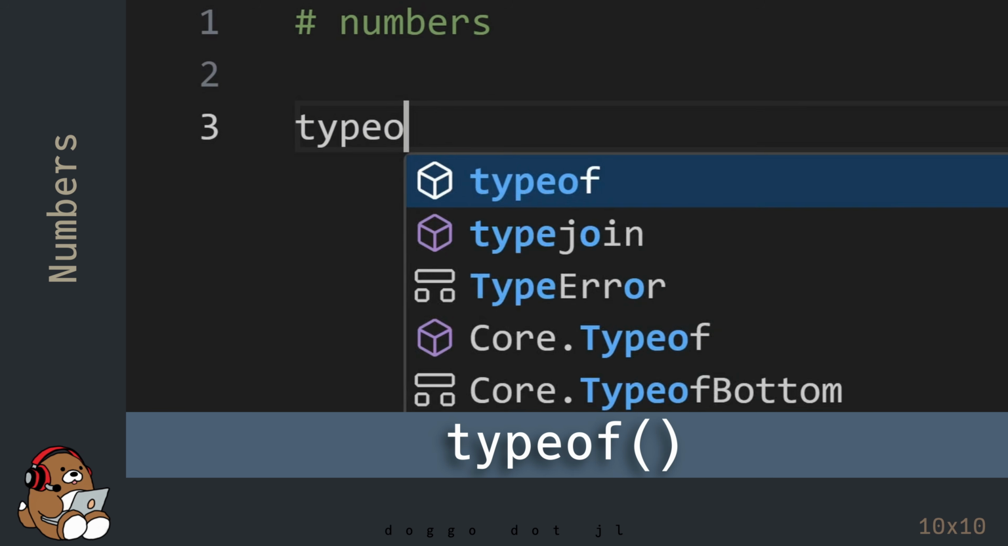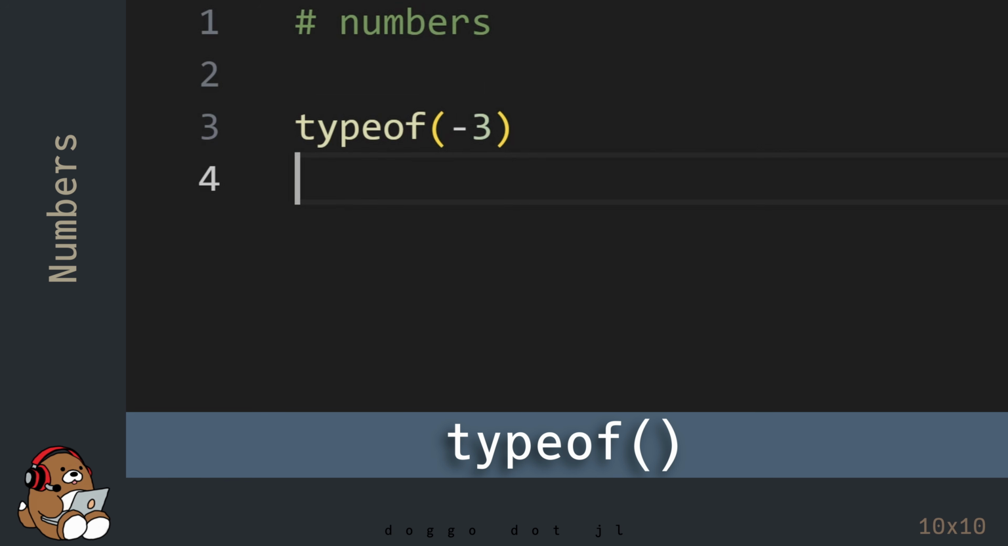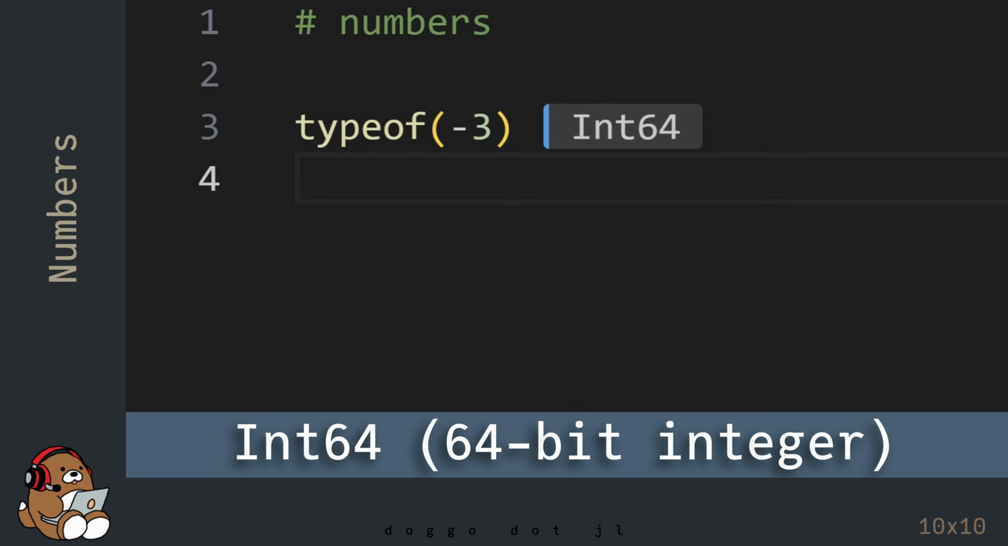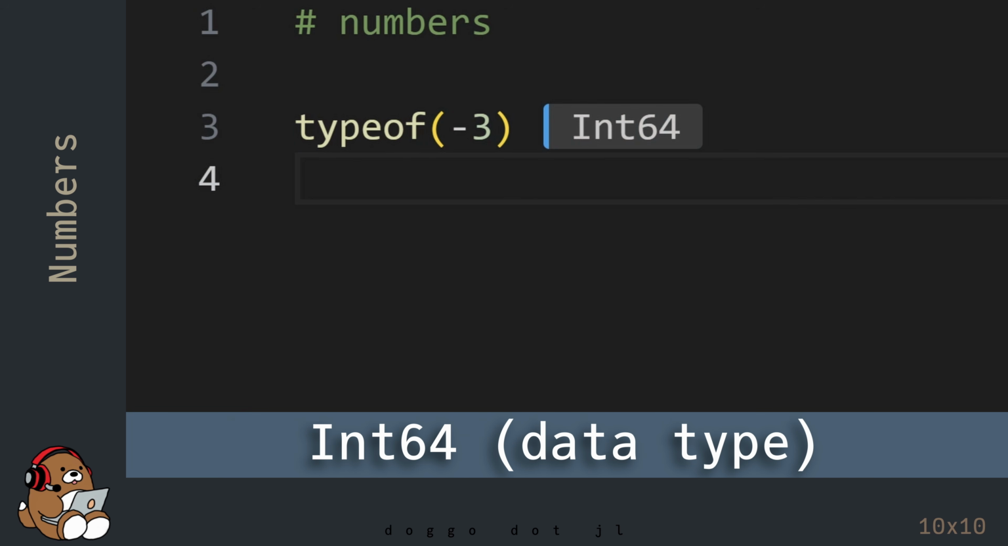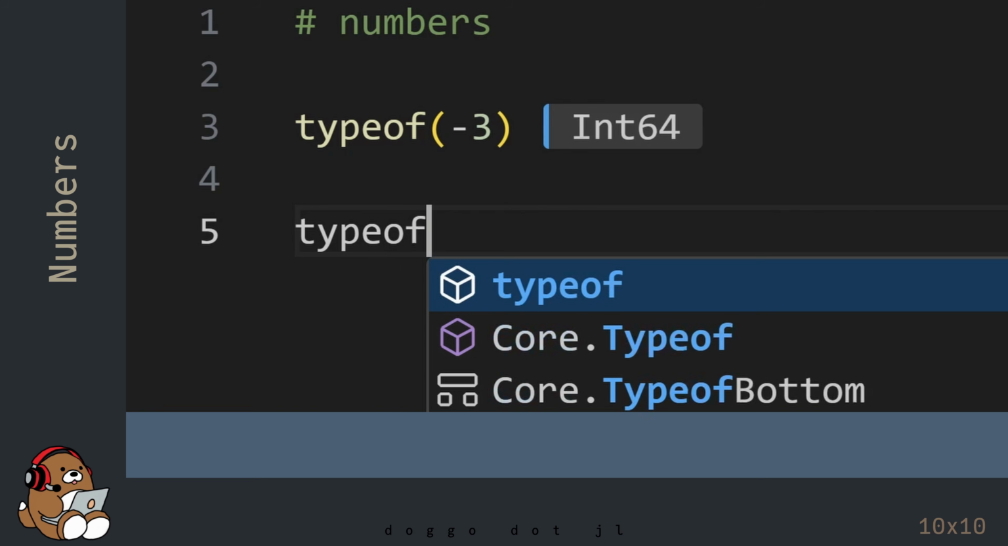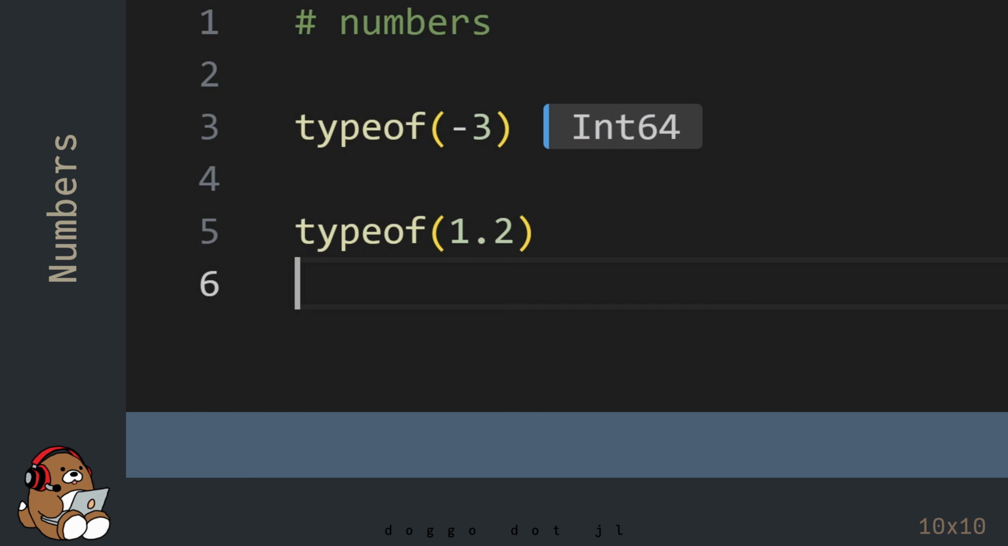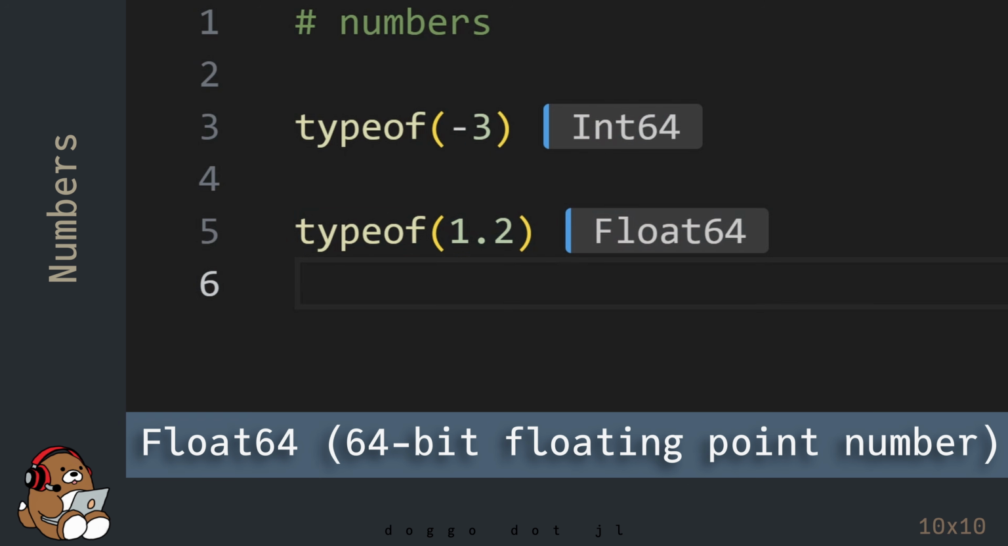Julia has a built-in function named typeof that will return the data type of a value. So by default in Julia, numbers like -3 are of type Int64, which is short for 64-bit integer. Int64 is an example of a data type. And by default in Julia, numbers like 1.2 are of type Float64, which is short for 64-bit floating point number.